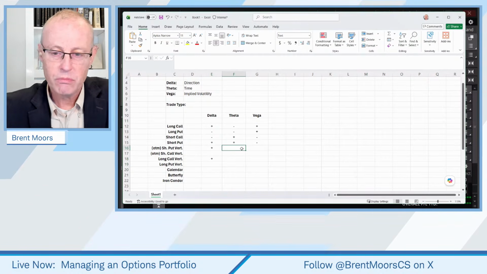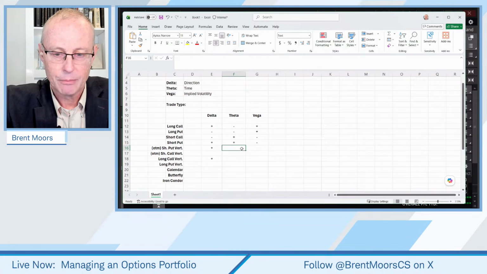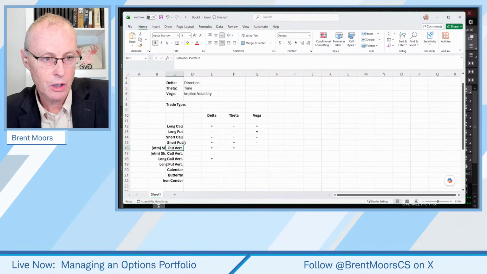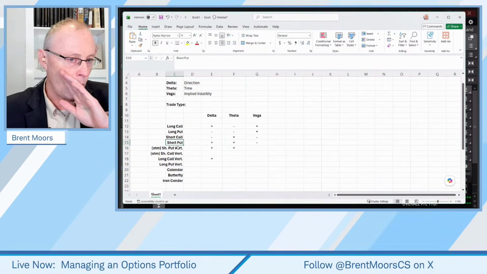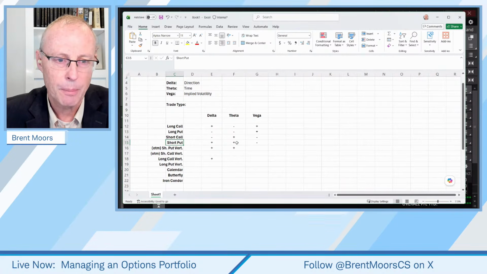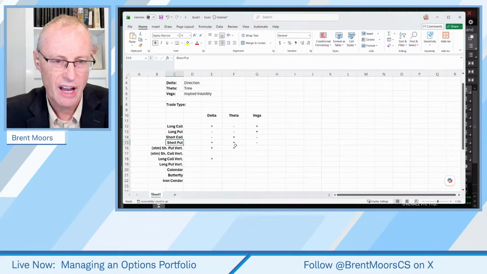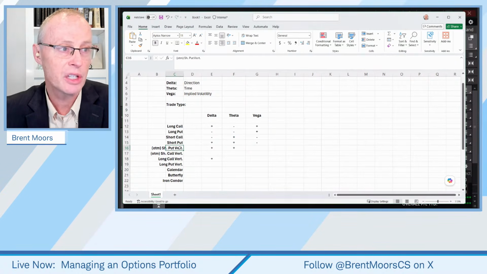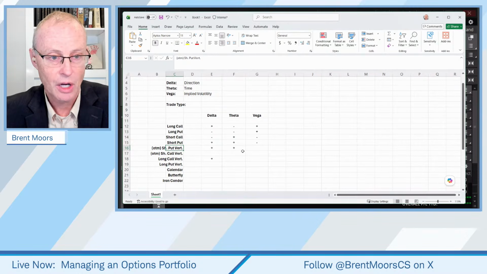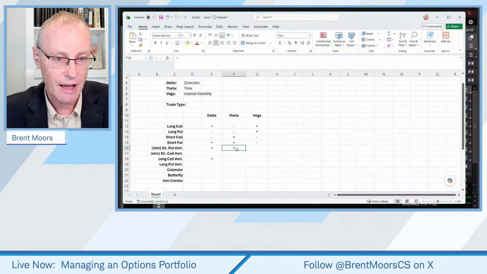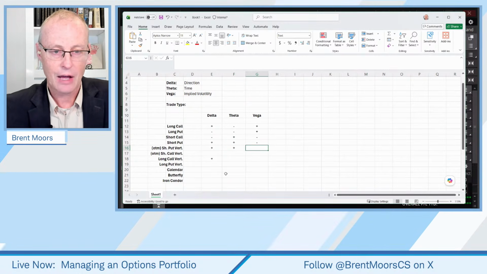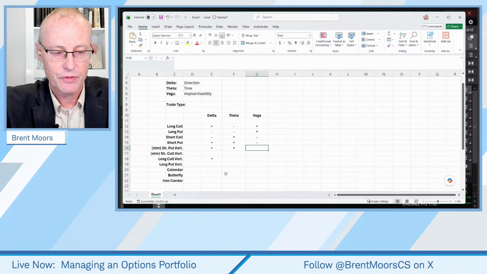A short put vertical, theta is positive if it's out of the money. Time decay helps you on that if you're out of the money. The short put vertical is like the short put in that regard. But the Greeks are going to be kind of muted a little bit, kind of lesser. And the reason is it's not just a short put. It's a short put and a long put. So they partially offset each other. Okay? So the theta is going to be lesser on the short put vertical than the short put probably, but that's how that is. Vega, same deal.